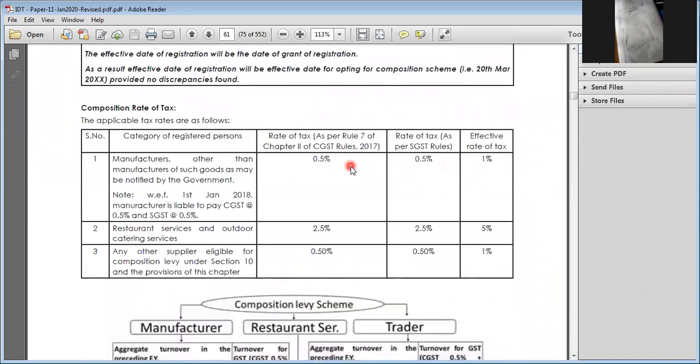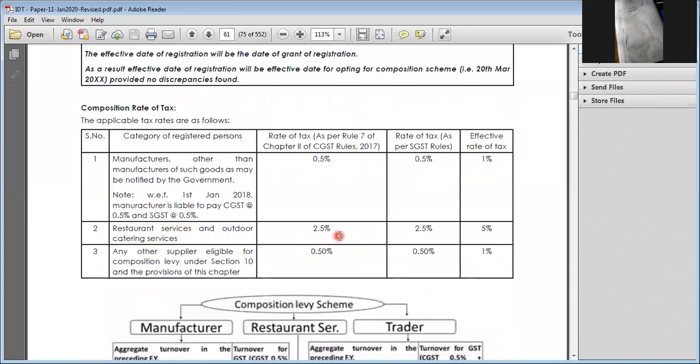Next, rate of taxes: 0.5% and 0.5%, for manufacturers and traders. For manufacturers as well as traders, it is 0.5%. I explained about these scenarios. Earlier, it started from 1st January 2018: before that, 2% for manufacturers, 1% for traders. With effect from 1st January 2018, manufacturers are also liable at 1%. That means 0.5% and 0.5%.